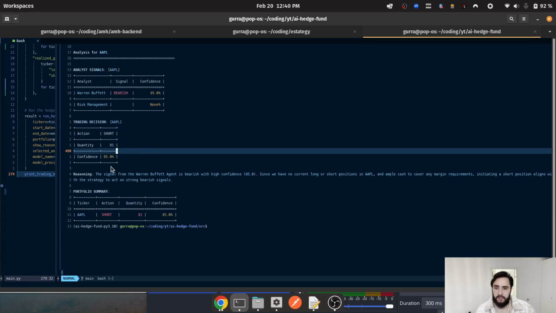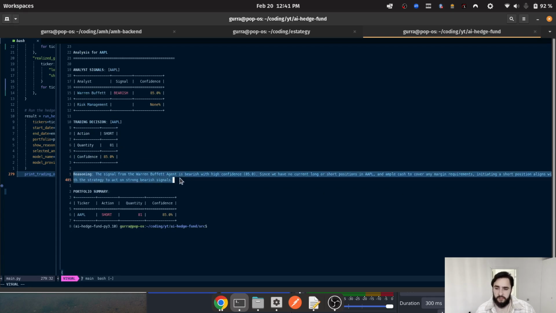And then it has generated text of the reasoning of the agent, as if from Warren Buffett himself. This explains how the agent came to this conclusion. "Since we have no current long or short positions in AAPL and ample cash to cover any margin requirements, initiating a short position aligns with the strategy to act on strong bearish signals." When we initialize this program, we actually start with a certain amount of capital, and that's why we have ample cash to cover any margin requirements. So you can start the code with a custom amount of capital.